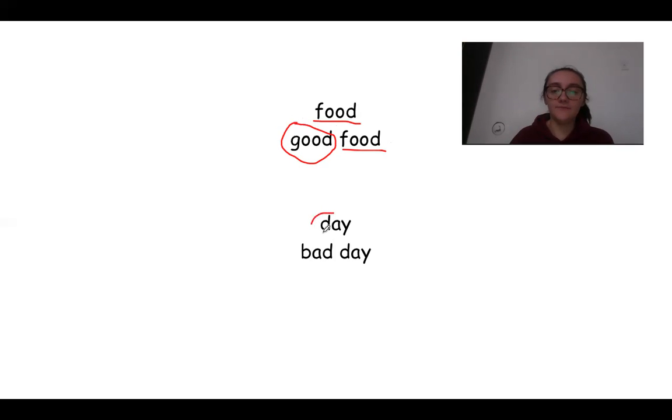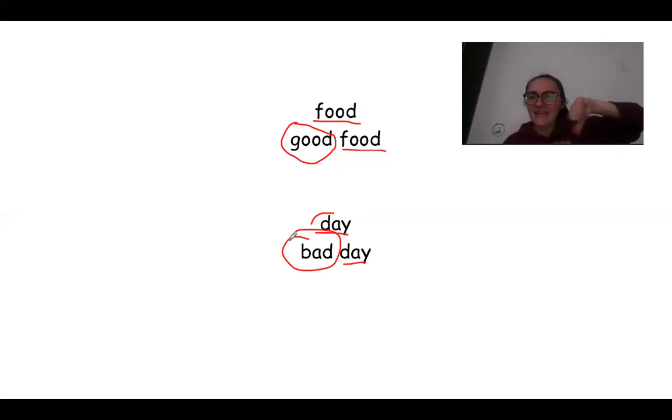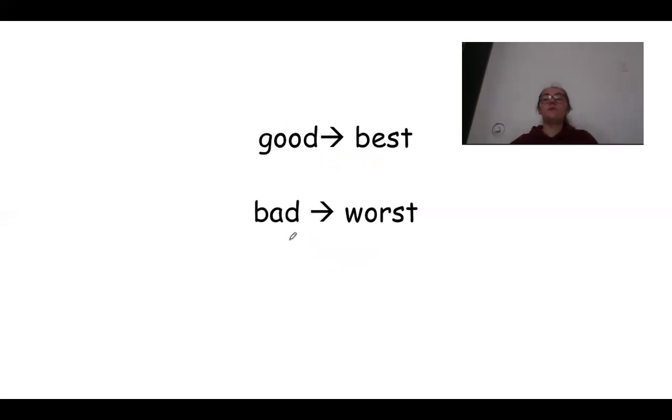Now, day is a noun, right? And we use the word bad to describe day, to talk about what kind of day. So if we say good food, it means it was yummy, right? It tasted good. If we say bad day, that means our day was not fun. It was not good. So we can change the word good into the word best, or instead of saying bad, we can say worst.